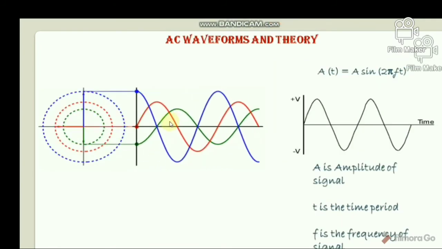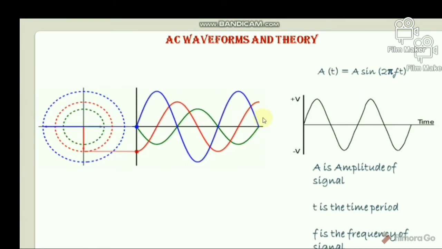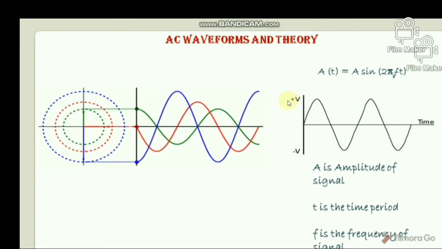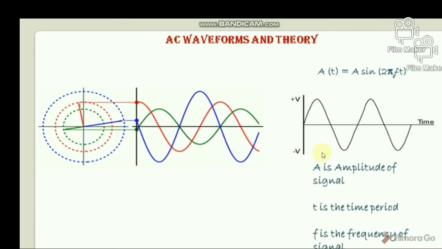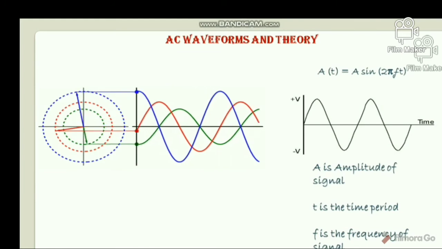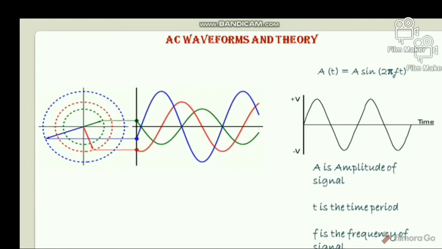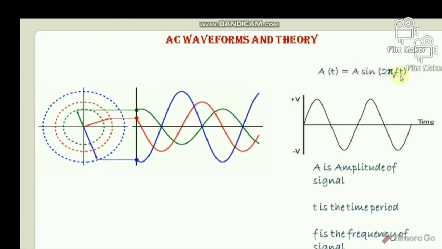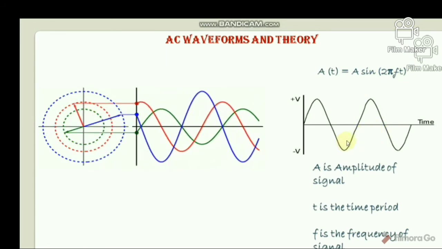after this I will discuss AC waveforms and theory. So alternating current is that which changes its direction periodically. As we discussed earlier, AC current is bidirectional in nature. The AC waveform is that which describes all the characteristics of the alternating current. Generally, we represent the AC waveform by a sinusoidal waveform, and its mathematical formula is A(t) equals A sin 2 pi f t, where A is the amplitude of the signal, t is the time, and f is the frequency of the signal.